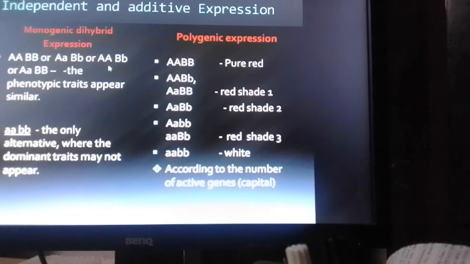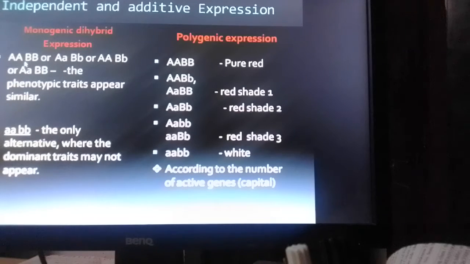And you see here the genotype: capital A for one of the characters and capital B, small b for the other character. And one more possibility is also there: capital A, small a, capital B. So accordingly, in whatever form the genotypes are, they may express the same phenotype.